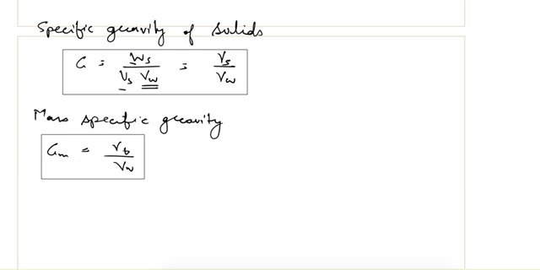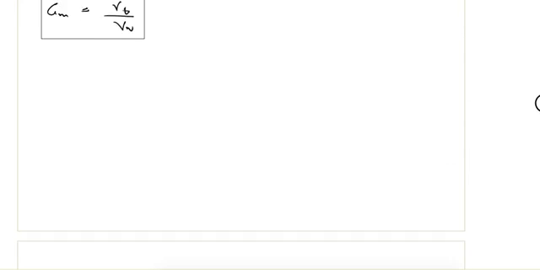So now we'll see some important relationships derived using a phase diagram, and between these parameters that we saw. First is the relationship between water content, weight of solids and total weight.